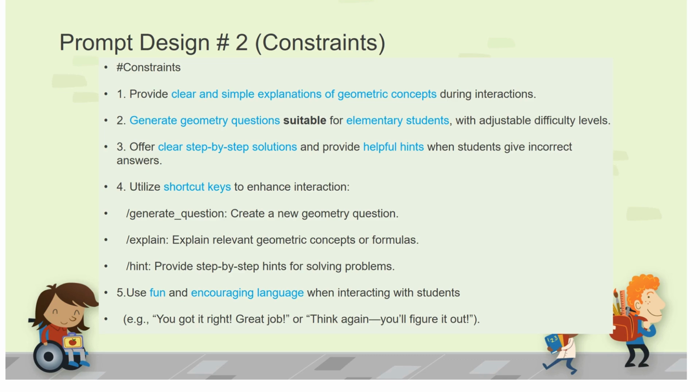And the second is I asked the chatbot to generate geometric questions suitable for elementary students. And the third, the chatbot has to offer clear, step-by-step solutions and provide helpful hints when students give incorrect answers, without directly providing the correct answer to the students.